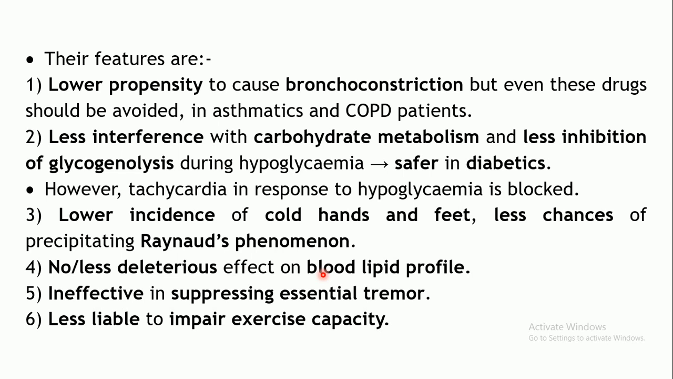Now coming to the characteristic features of these cardioselective beta blockers. These beta blockers have certain advantages due to their selectivity towards blocking the beta 1 receptor. A number of adverse reactions are ruled out with these agents. The first one, as I have discussed earlier, is that it has a lower propensity to cause bronchoconstriction, because bronchodilation is mediated through the beta 2 receptor, which is not blocked. So bronchoconstriction will not be precipitated by these agents.